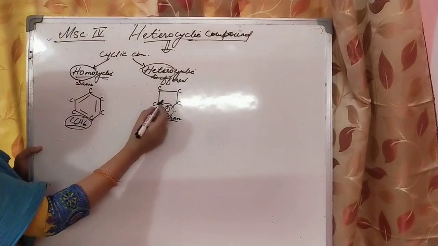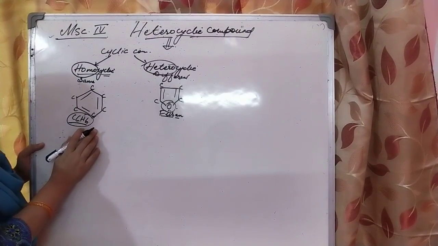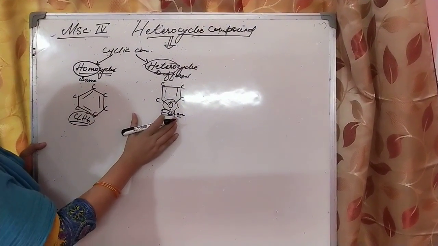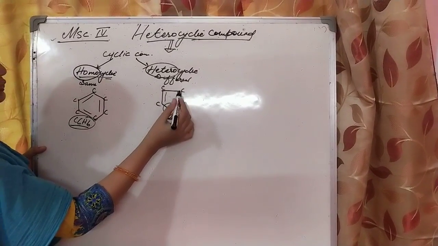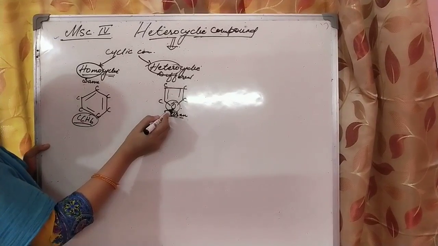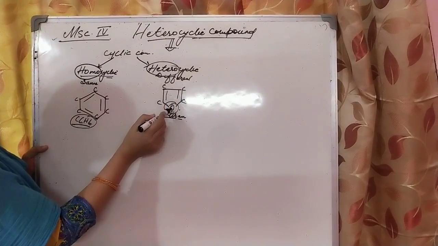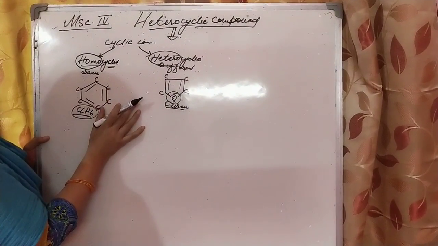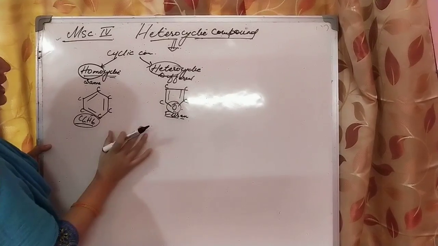So a heterocyclic compound is a cyclic compound made up of two different atoms, here carbon and oxygen.